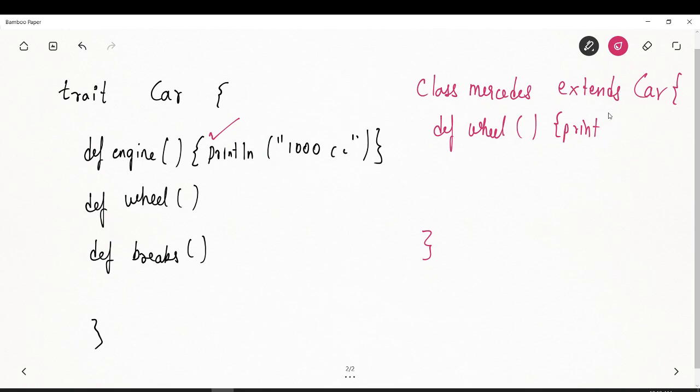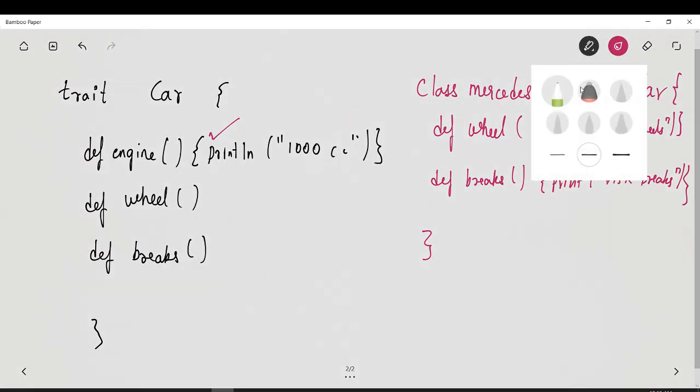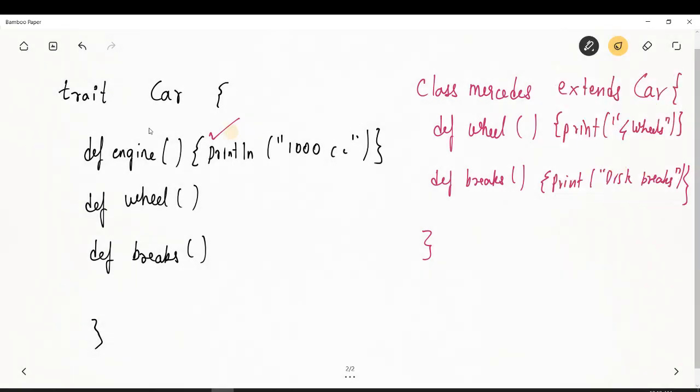Print, let's say I want to print four wheels, and I define another function, brakes, and I say print disc brakes. Okay. So what I'm saying is the trait that is implemented over here, that is car, has three definitions, three def meaning three functions or three methods.